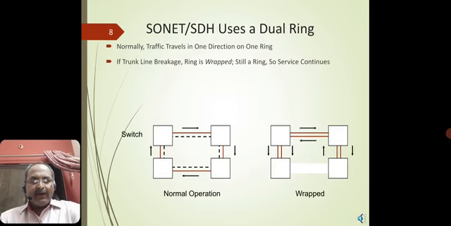Well, normally the traffic travels in one direction, as I said, on one particular ring. Here they prefer the ring network because they can easily monitor what lines are being accommodated in the system of transmission. If there is a trunk line breakage, the ring is wrapped, still a ring, and service will be continued.